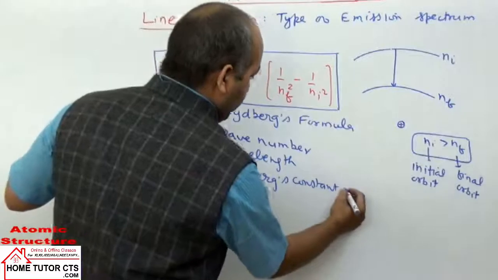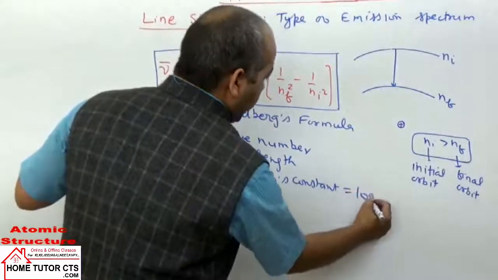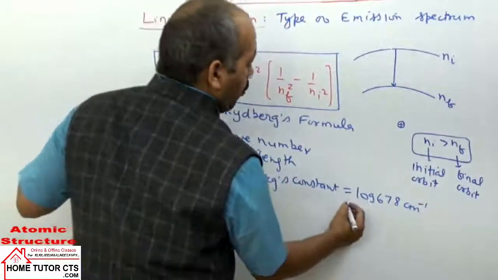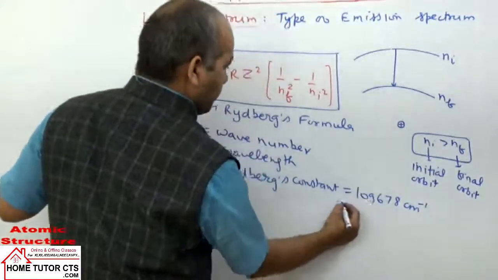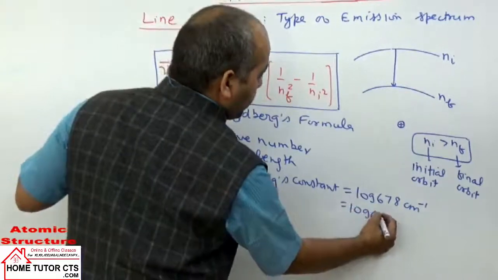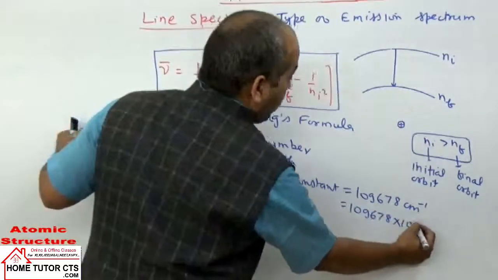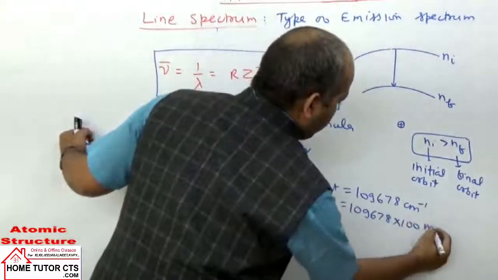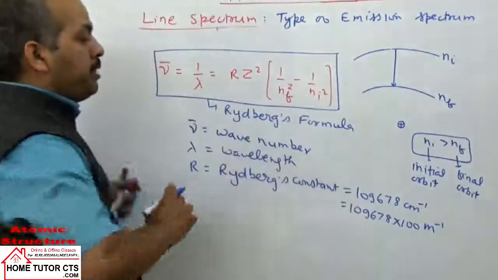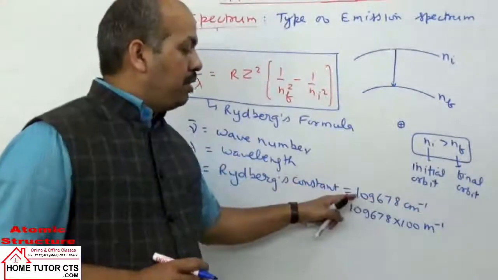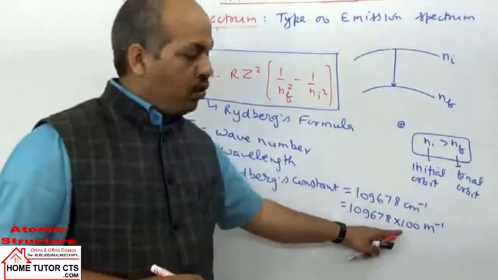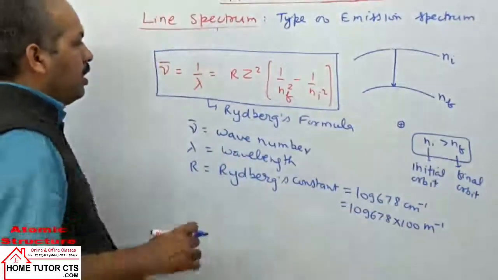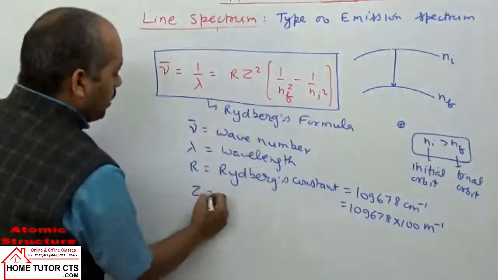Value of R can be taken as 109,678 per centimeter, or 109,678 into 100 per meter. In the length of 1 centimeter we can have, suppose, this many waves, so in the length of 1 meter how many waves will we have? So into 100. Be careful. Z is the atomic number of the element.